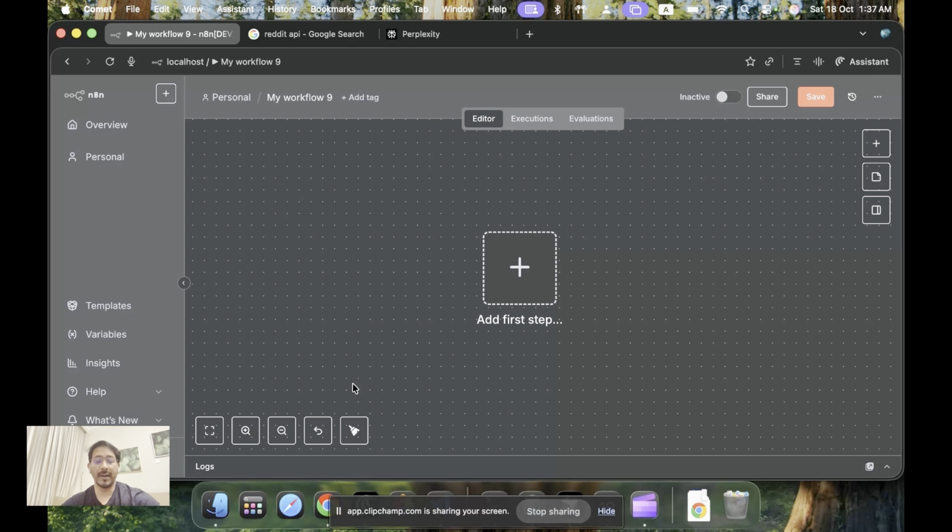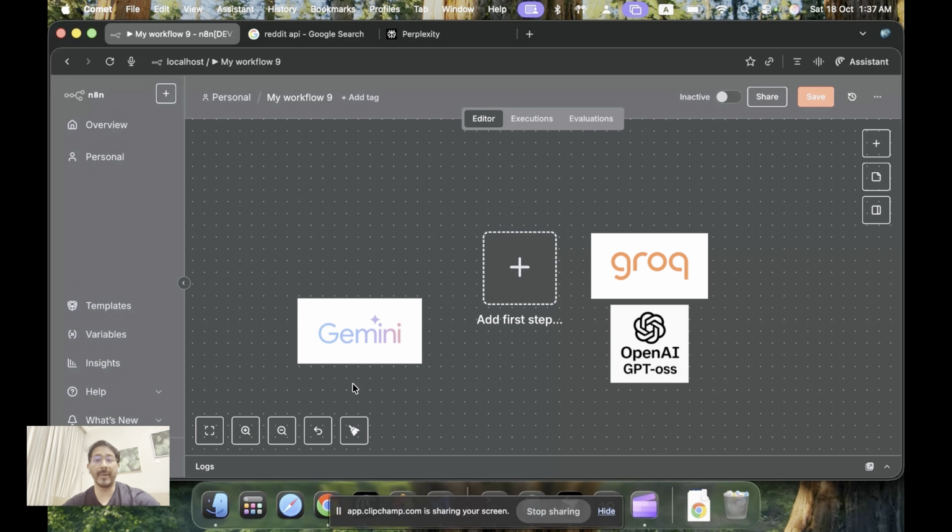We have seen Gemini, Groq with a Q, not the Grok which xAI has, and OpenRouter. So today we'll use the Gemini 2.0 Flash model for free and OpenAI's open source model with 120 billion parameters. So we'll be using these two models, one with Groq and one directly with Gemini.